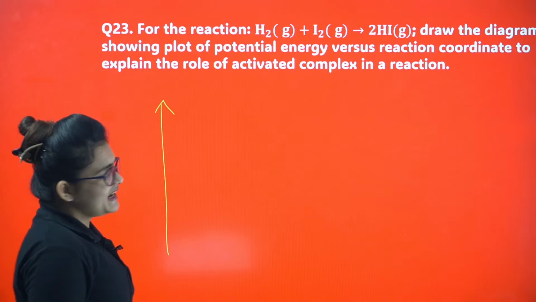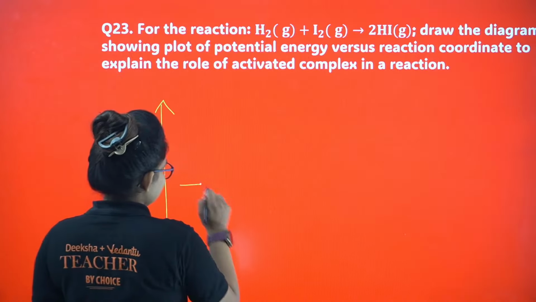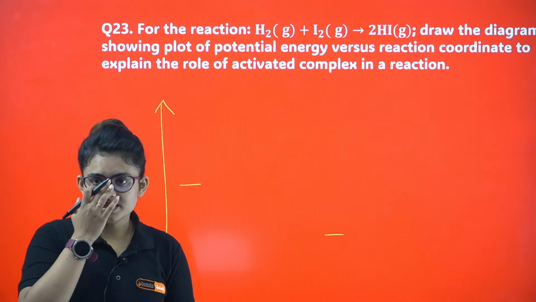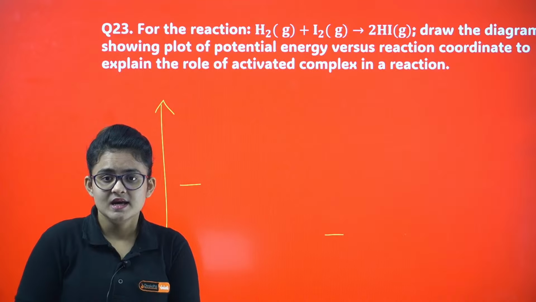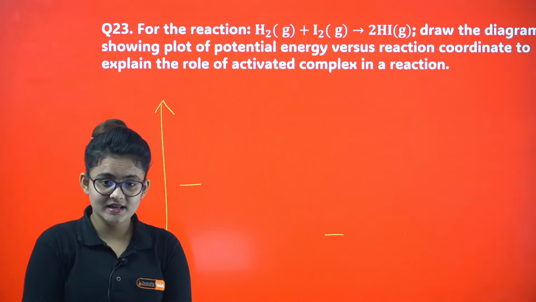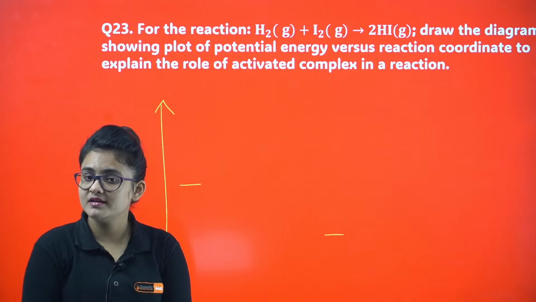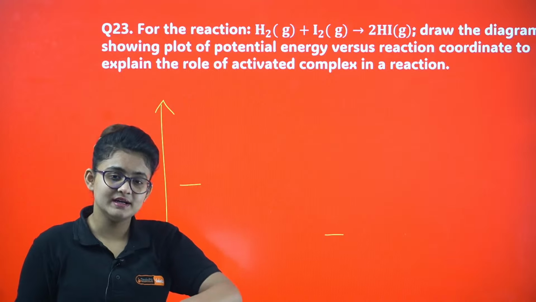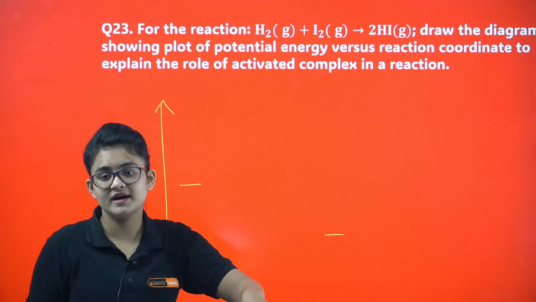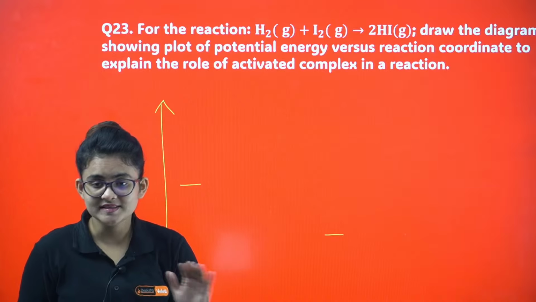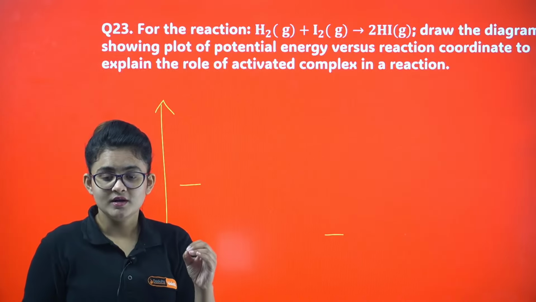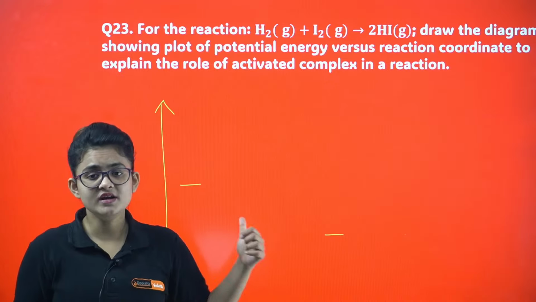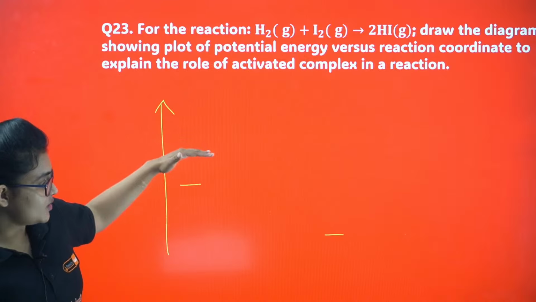Anyway, any reaction whenever you are going to start, this is the reactant and this should be the product. In general it's an exothermic case. How do I know it is exothermic? Because if the reactant is stable, then why would it go towards the product? It should not go. So in general we keep the reactant a little up and the product a little stable. It means when the reactant goes towards the product, it gets some extra stability. That's the urge of a molecule, to get stability. Everyone in the universe is looking for stability. That's the reason reactants are on top and products are below.